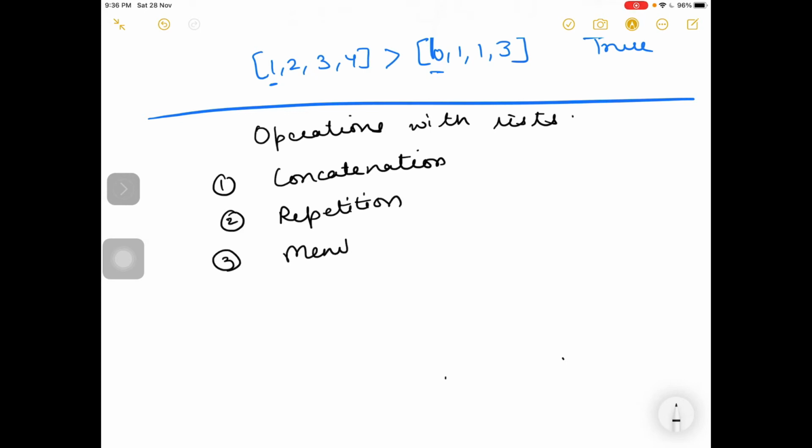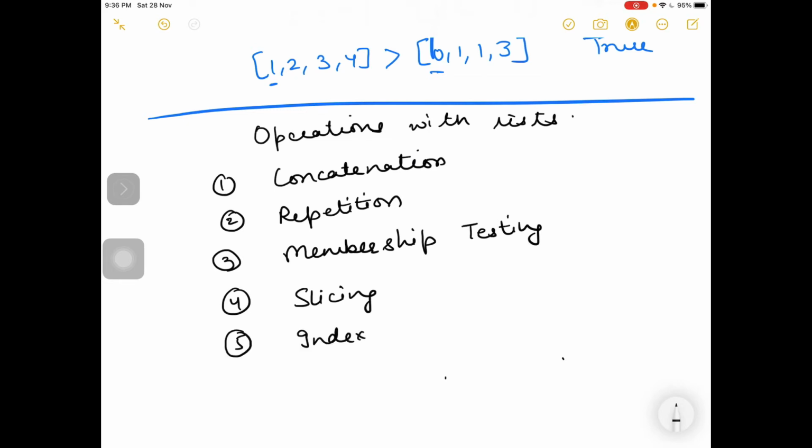Membership testing, if you want to check whether an element belongs to a list or not. Slicing, getting parts of the items in a list. You want to divide your list into 3 or 4 parts. So this is slicing. Indexing, you want to get a few indexes from the list. So these are all 5 operations of a list.